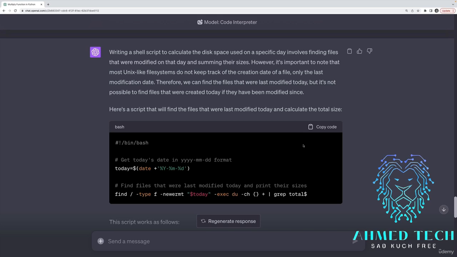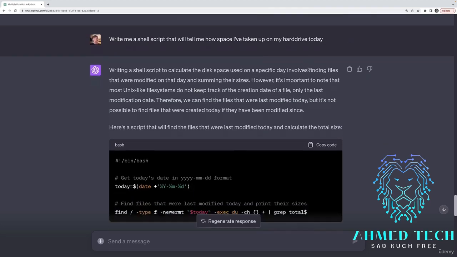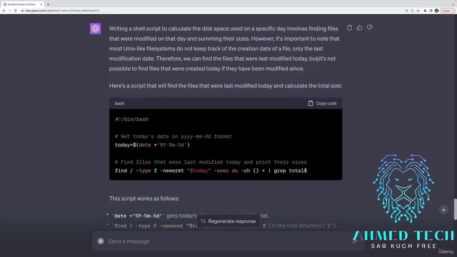Now, with my internet, I'm constantly worried about how much I'm adding to my disk and how much a course is taking up. And specifically, I want to know day by day how much I'm adding. So it's a little tricky. So I asked it to write me a shell script that tells me how much space I've taken up on my hard drive today.